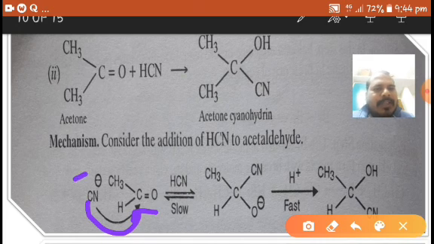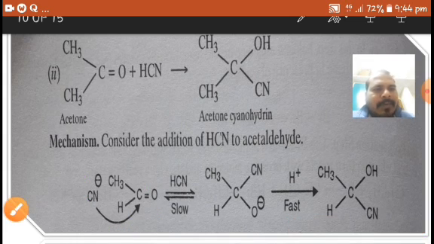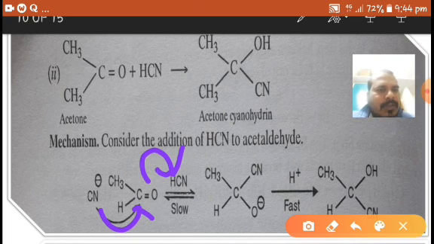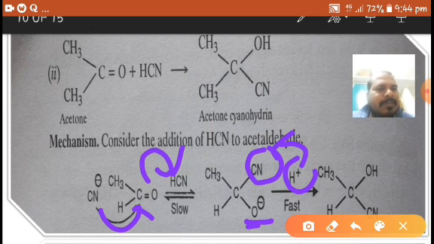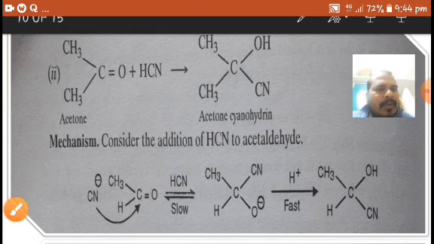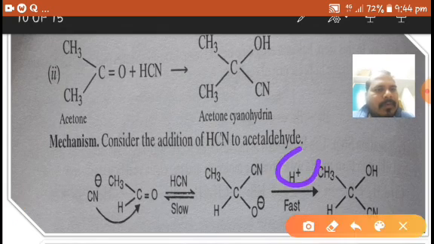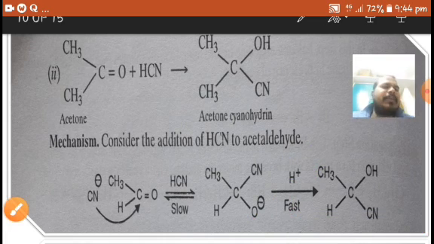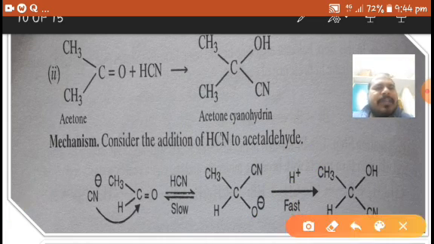Because a nucleophile attracts positive charge, CN minus attacks this carbon, resulting in a CN and O minus intermediate. O minus takes H plus and forms cyanohydrin. So what happened here?